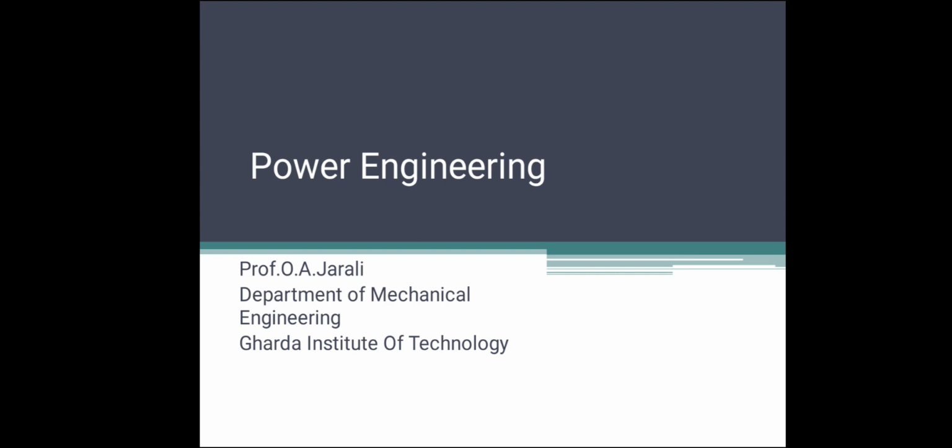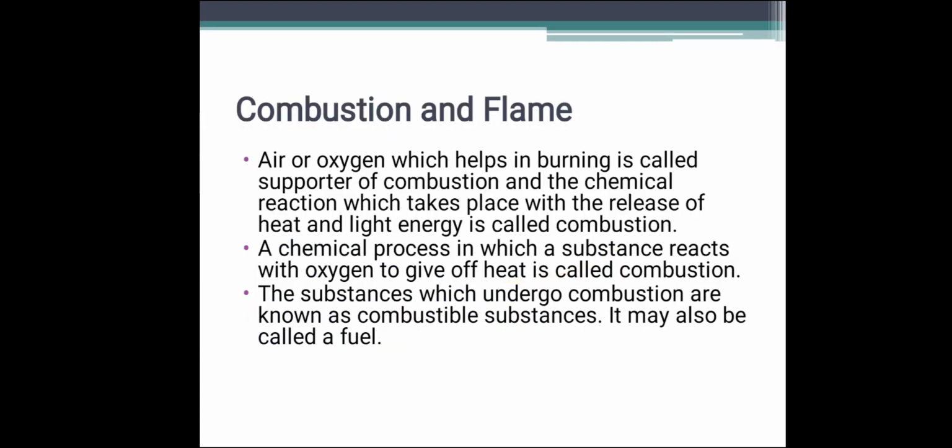Charcoal and coal burn in air producing carbon dioxide, heat and light. So air or oxygen which helps in burning is called supporter of combustion, and the chemical reaction which takes place with the release of heat and light energy is called combustion.